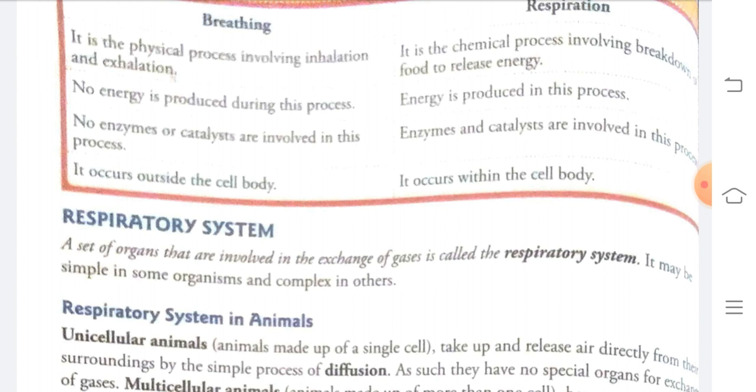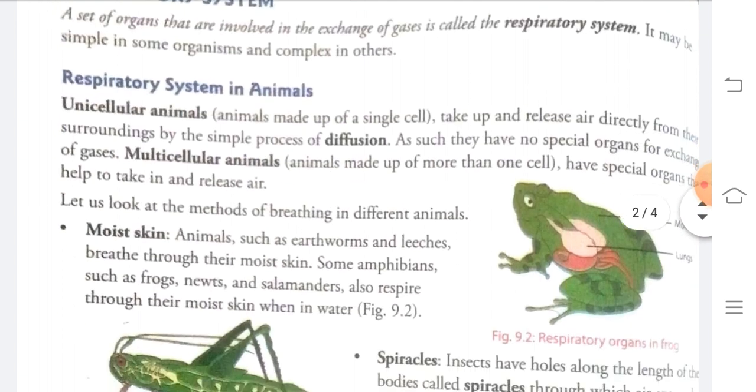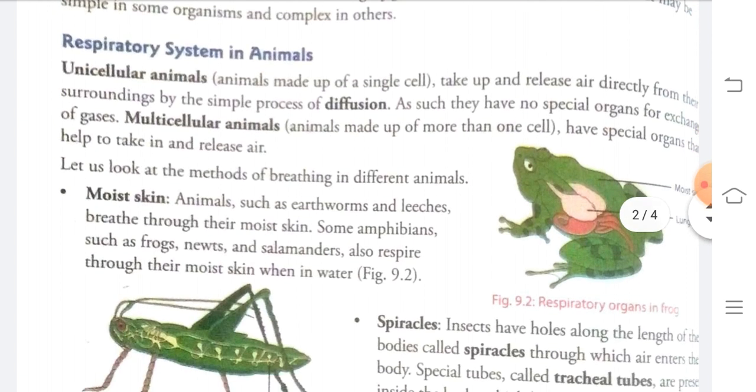Now we will see the respiratory system of various unicellular and multicellular organisms. Unicellular organisms such as amoeba, paramecium and euglena, which are made up of single cells, take up and release air directly from their body and surroundings by the simple process of diffusion.